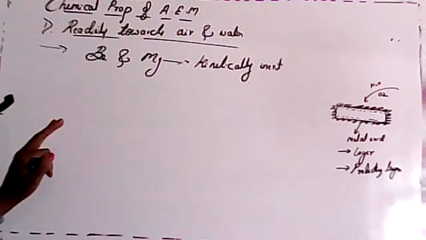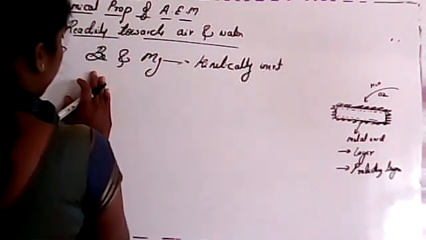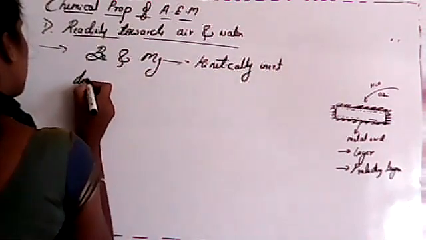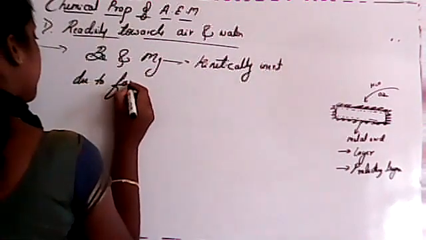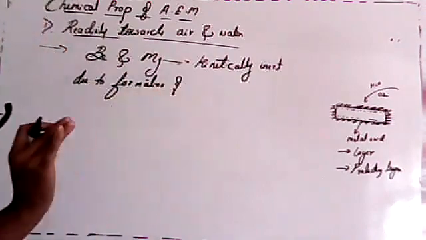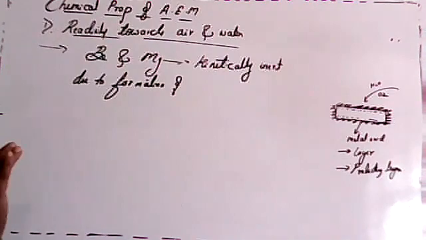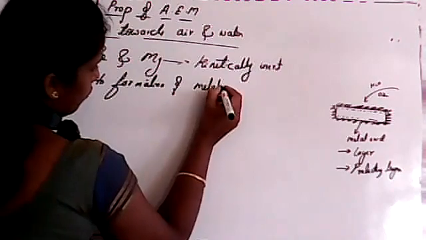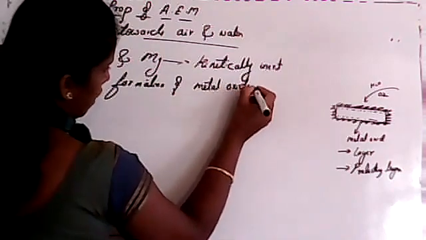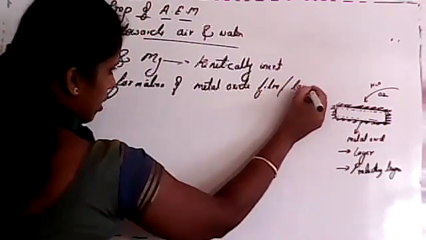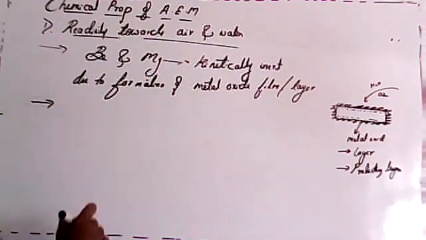Is it clear? So beryllium and magnesium are kinetically inert due to formation of a metal oxide film or layer on the surface. Okay, so that's why these are kinetically inert.